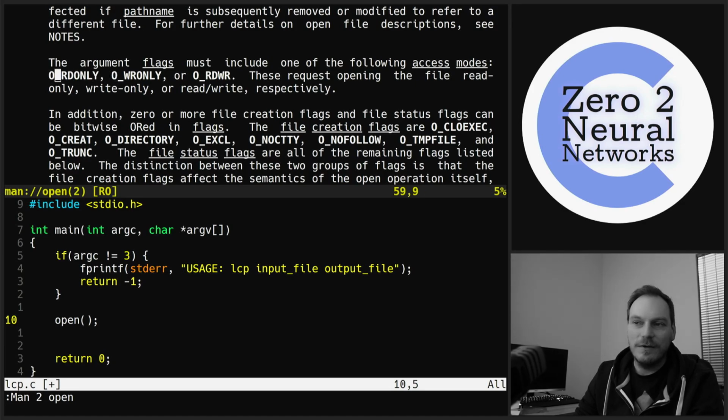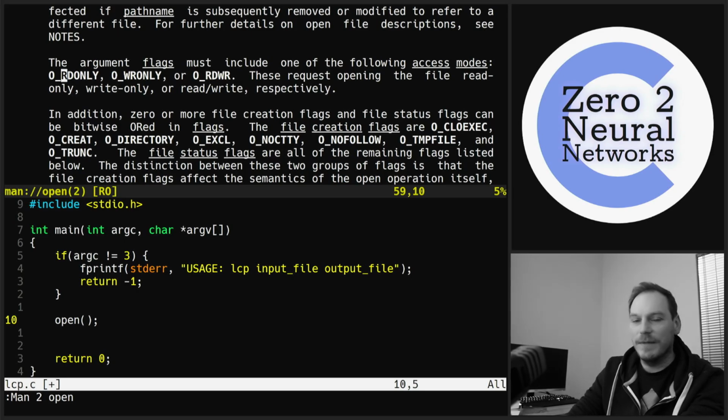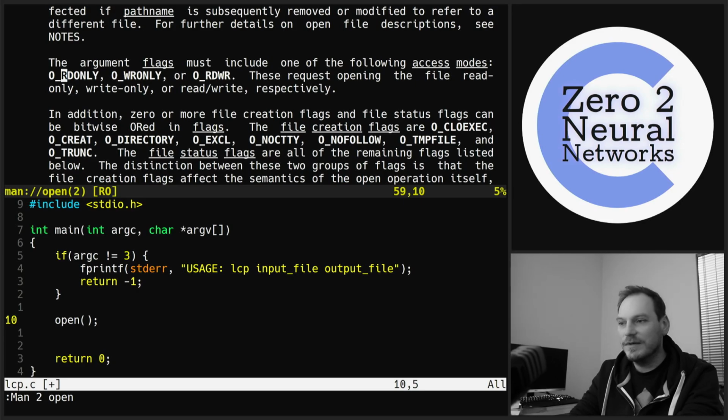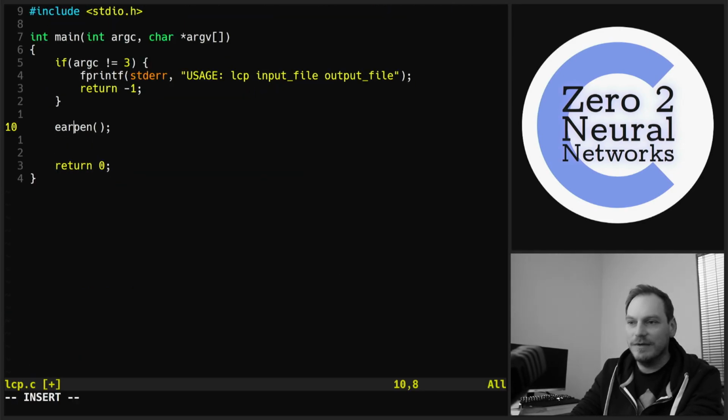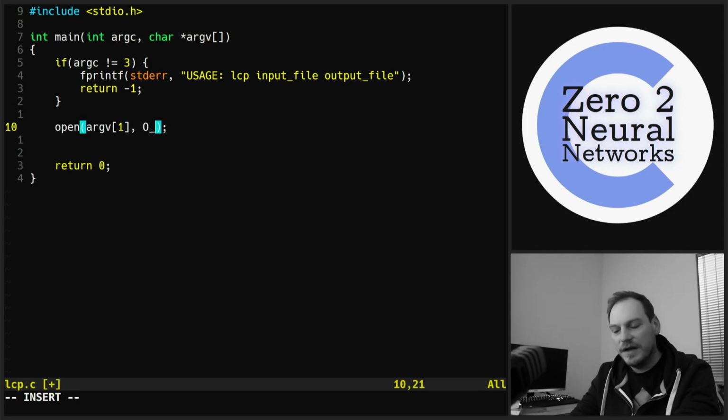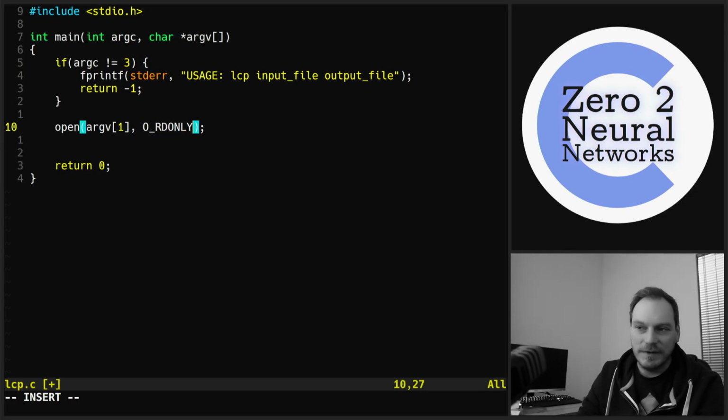The reason there's an O underscore is because these are a bitwise OR, which I might explain at the end, or I might do an actual separate part on bitwise operators and bitwise ORs. We'll see how quickly we get through this. So open argv1. We want to open our first file, and then we want to supply flags O_RDONLY, read only. That's how we want to open our first file.